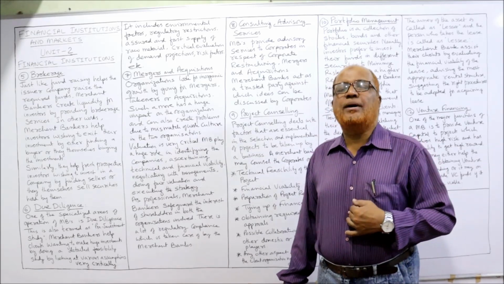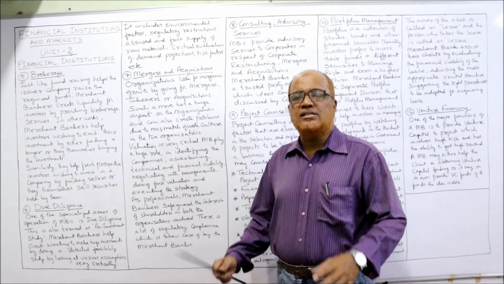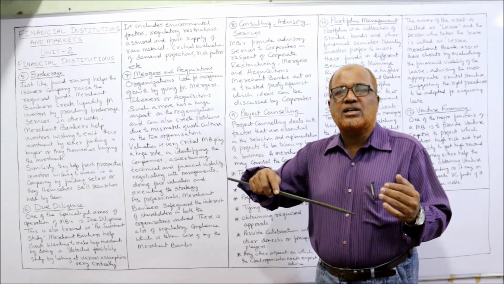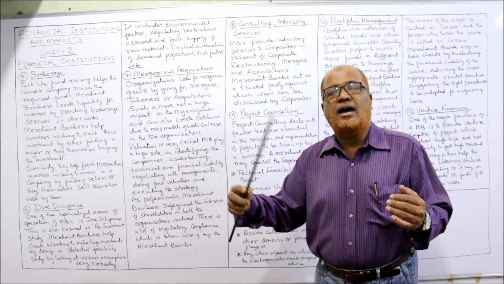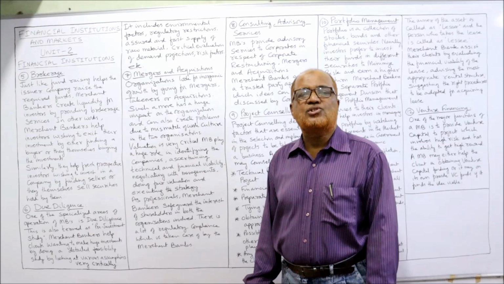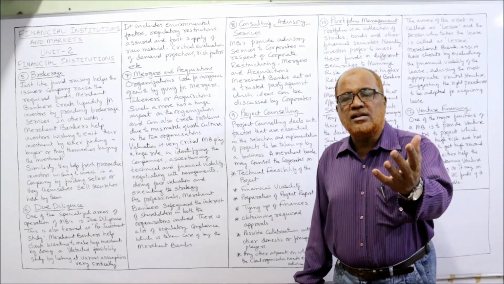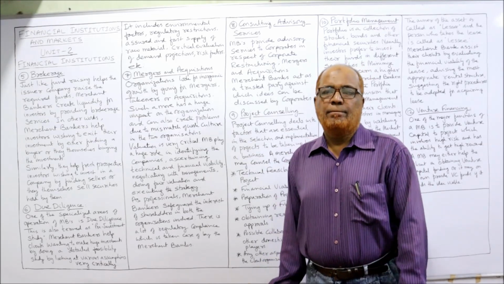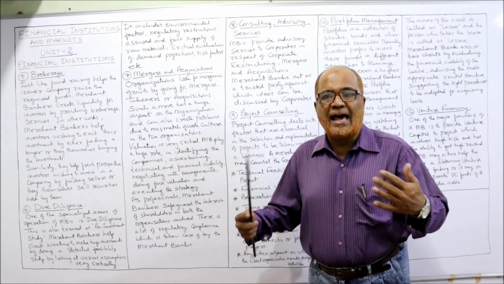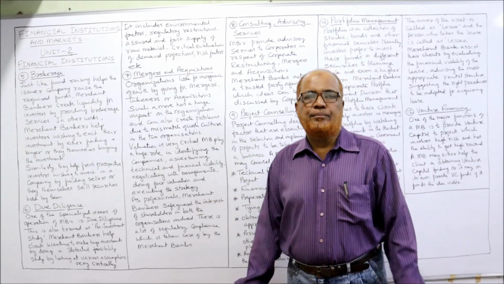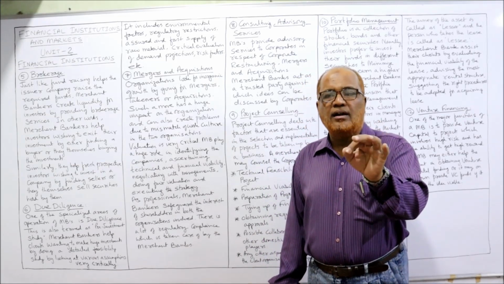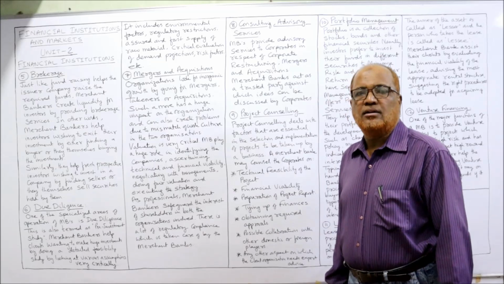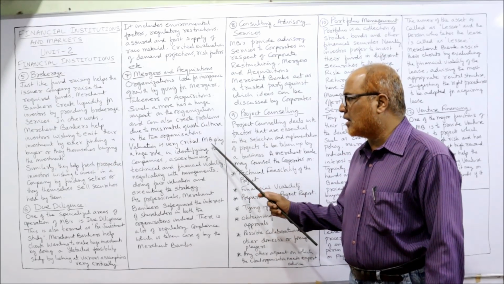Then ABC company is the purchasing company, XYZ company is the vendor company. When ABC company is purchasing XYZ company, it has to pay an amount. That is called purchase consideration. And purchase consideration will be calculated by valuing the vendor company, by calculating the value of the selling company. And that valuation is very critical. These merchant bankers can easily calculate the value of the vendor company.